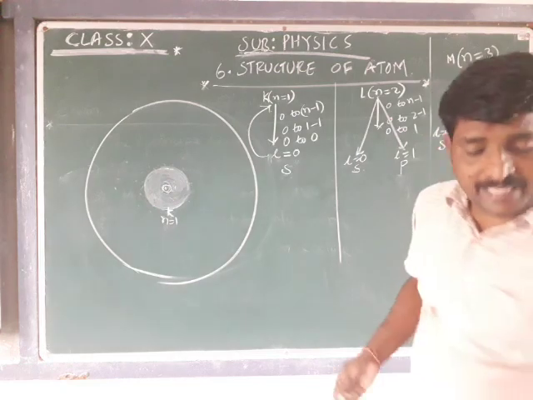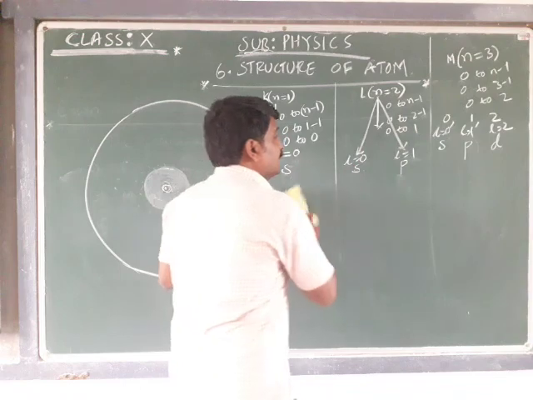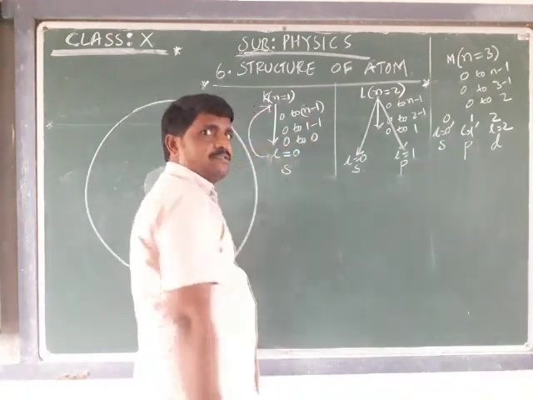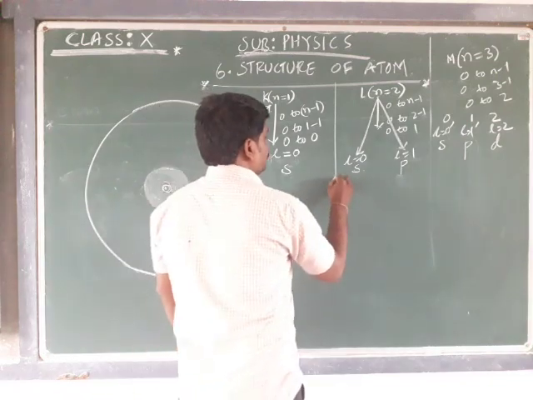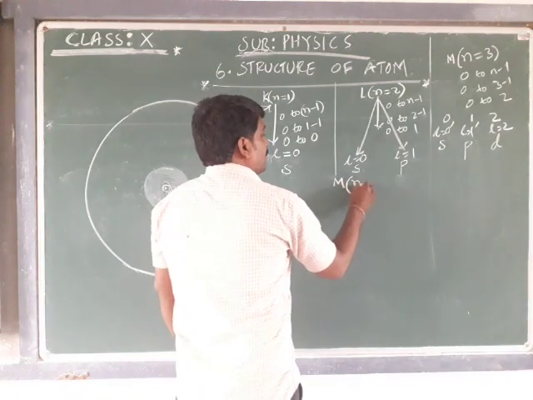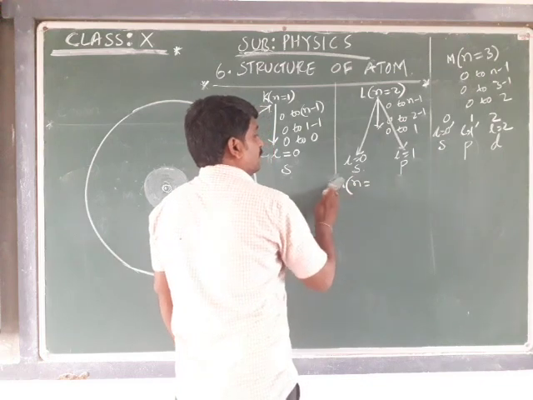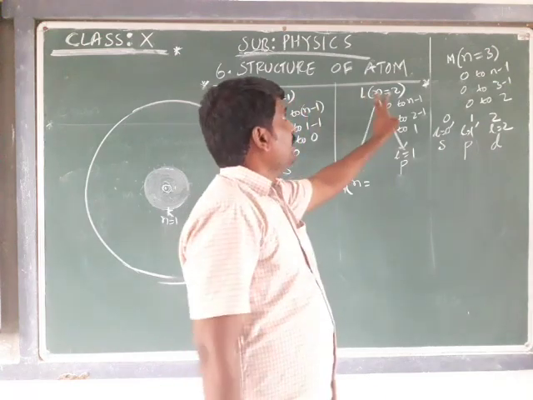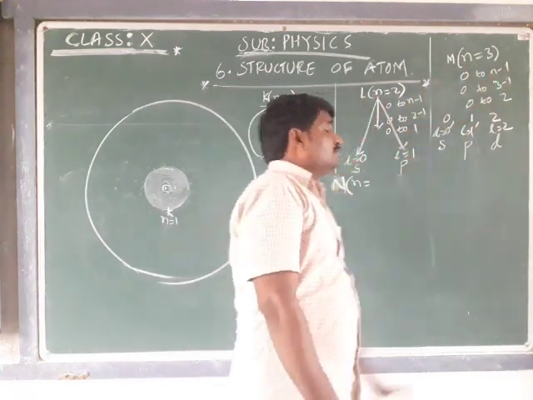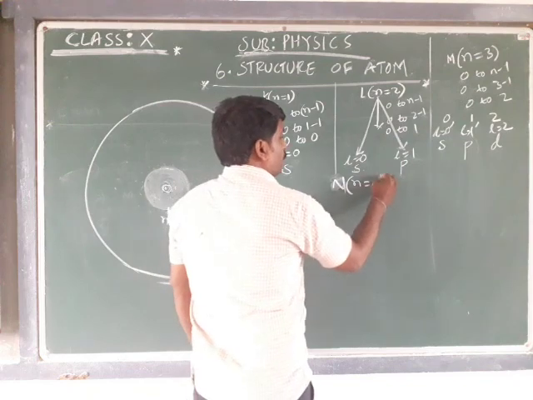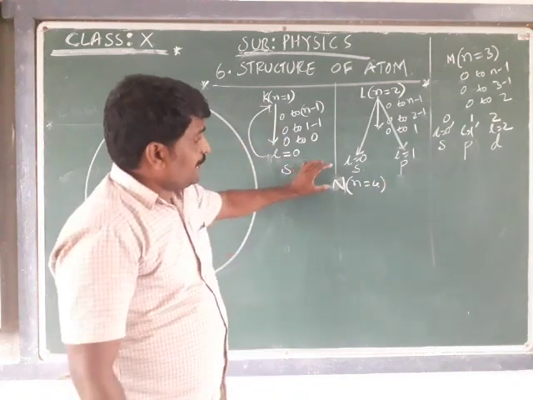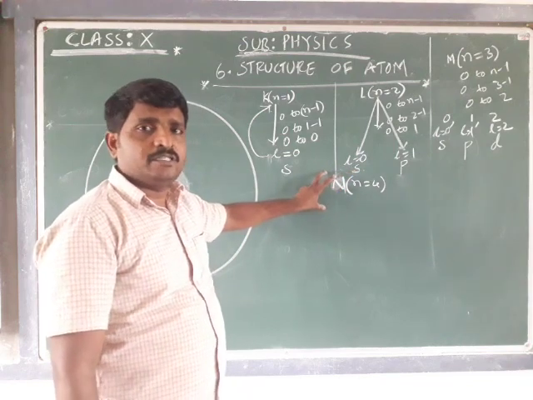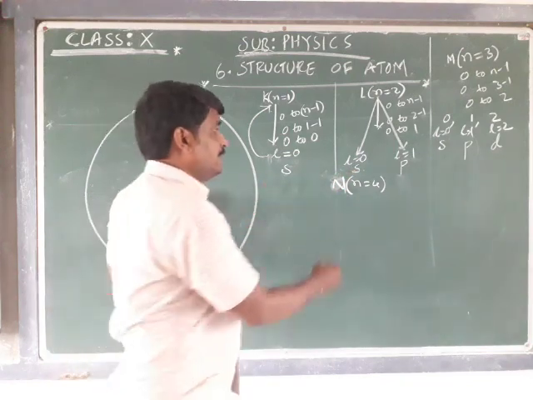Now let's see what happens in the case of N shell. Very important discussion. Try to focus. This is K, n is equal to 1, L, n is equal to 2, M, n is equal to 3. For N shell, n is equal to 4. For N shell, how many subshells are present? That is what we want to determine or calculate.